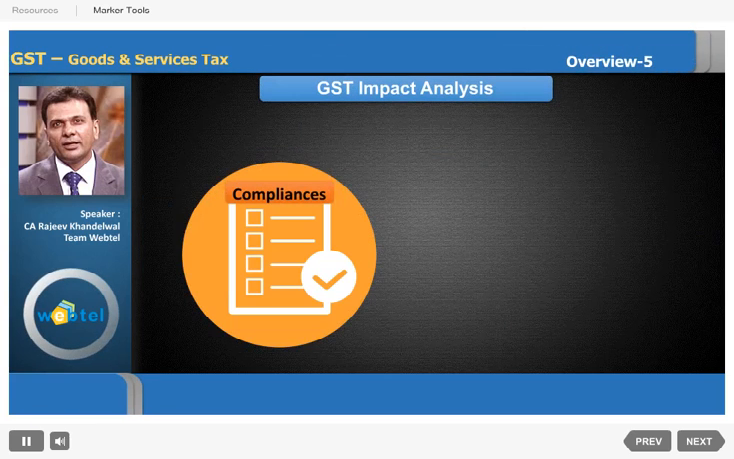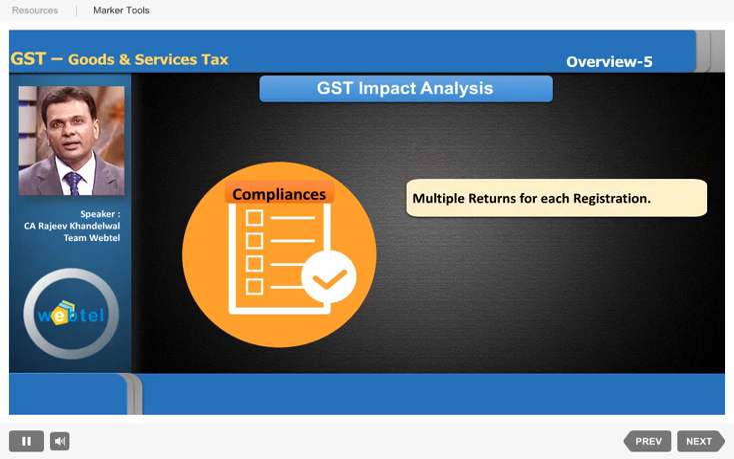Compliances. Compliances are definitely going to increase manifold under GST. We have already talked about returns. That is a big compliance, and there are multiple returns for each registration.